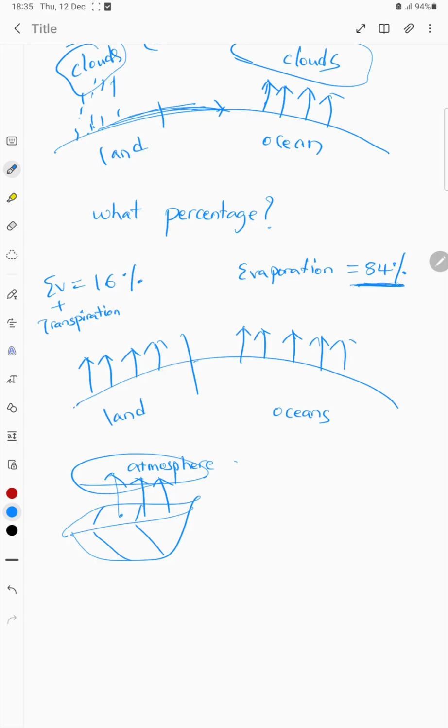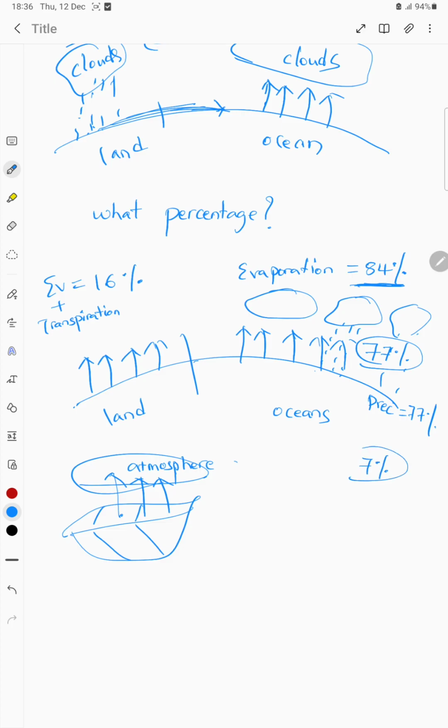So out of this 84%, we all know clouds will be formed, right? 77% of it is coming back into the oceanic surface through precipitation. So precipitation percentage is 77%. But what is happening to the remaining 7% of the evaporated water?